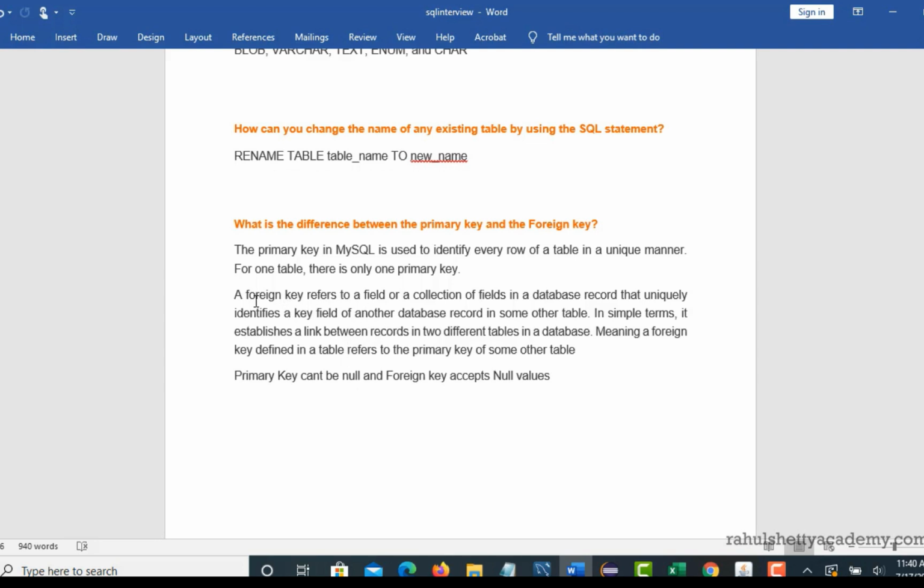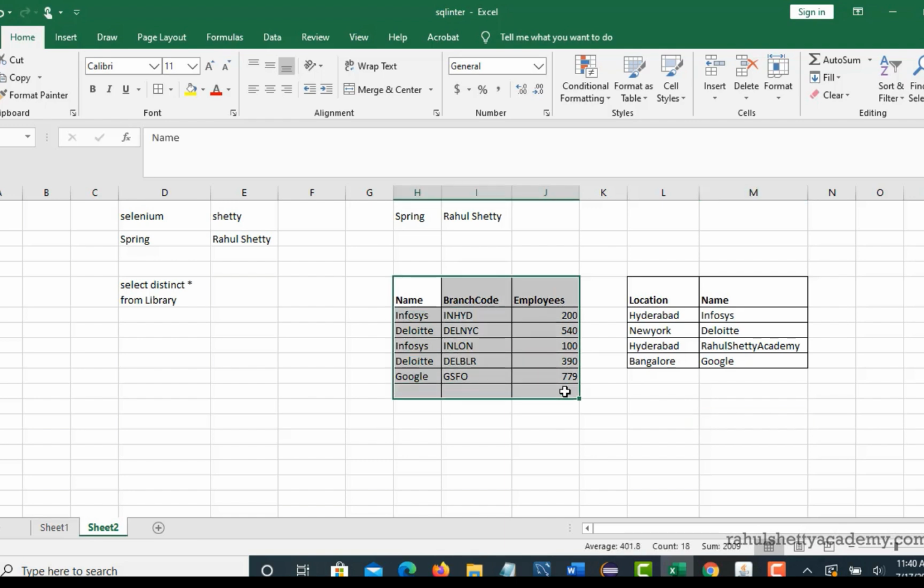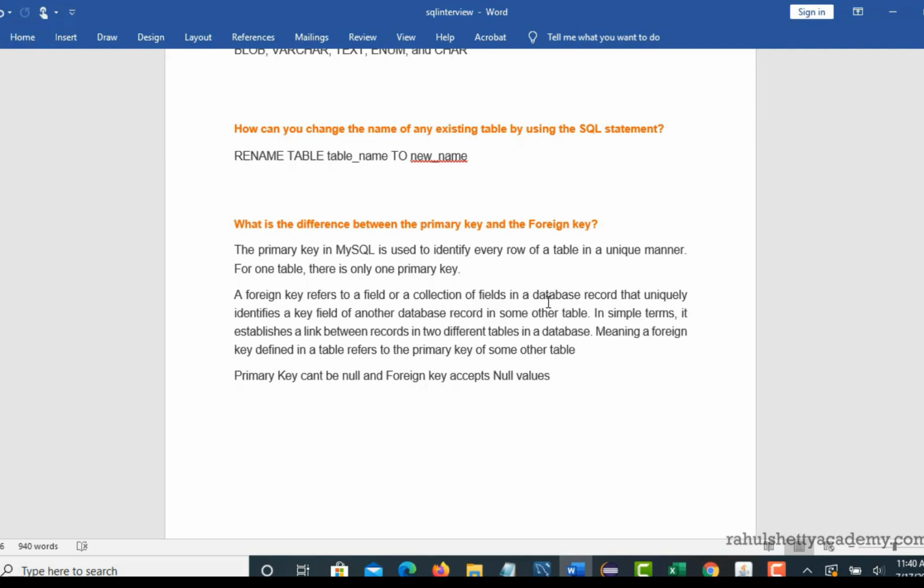Foreign key. A foreign key refers to a field or collection of fields in a database record. A primary key can be only one in a table, so you cannot have multiple primary keys for a table. In this example, we have only the branch code column as primary key. Whereas a foreign key can be one or multiple in a table. And this foreign key in a database record uniquely identifies a field of another database record in some other table. Let me explain.